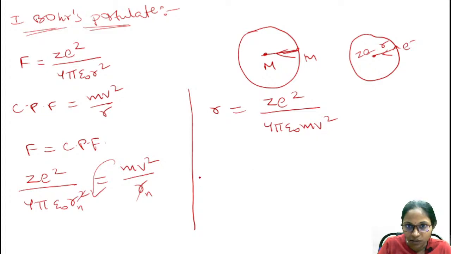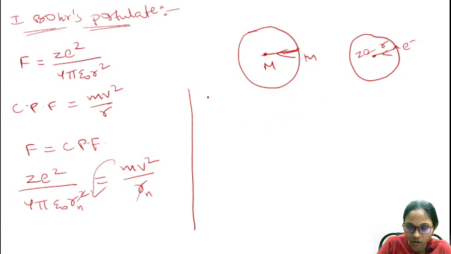And as we know, the angular momentum L equals nh by 2 pi. I am using this angular momentum equation to find the radius r. That is, angular momentum mvr equals nh by 2 pi. Using this equation, I am going to find this.